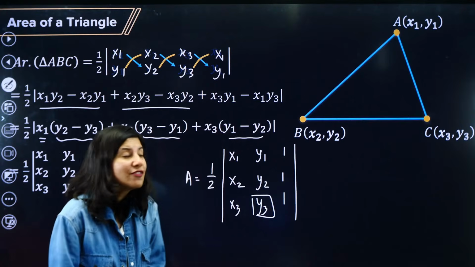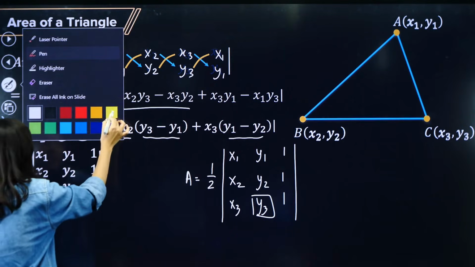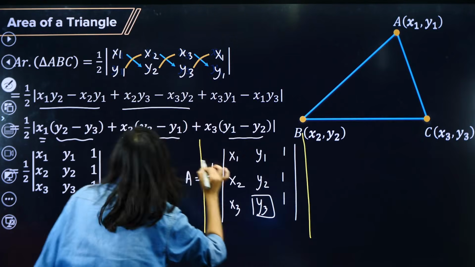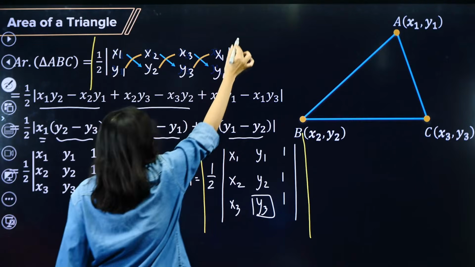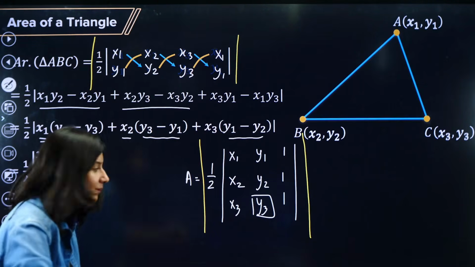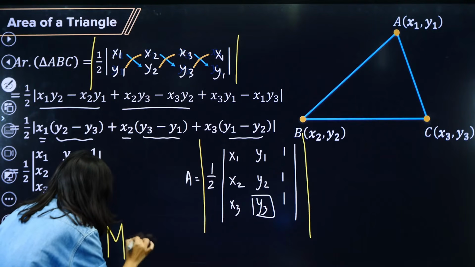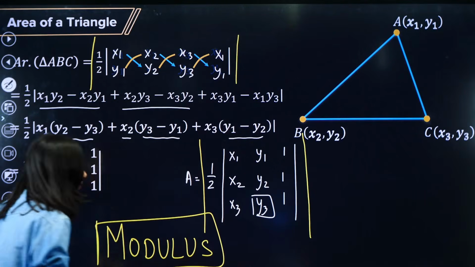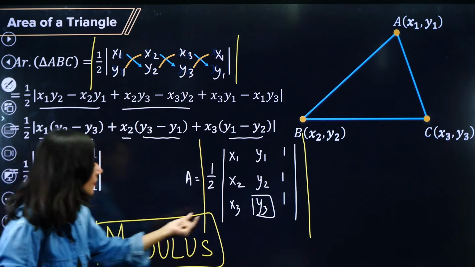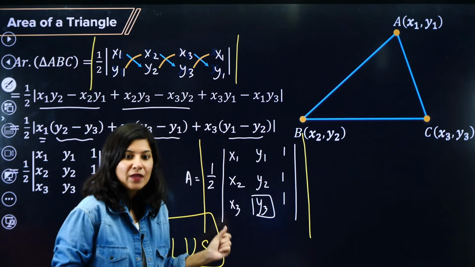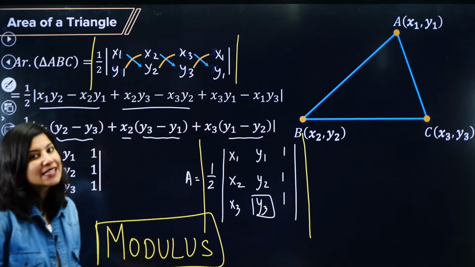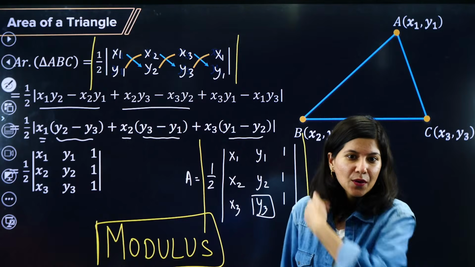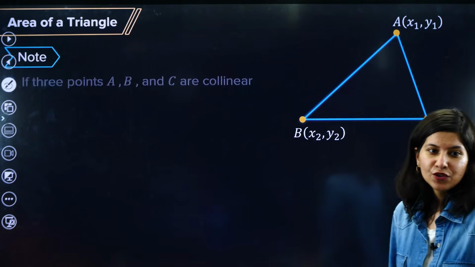So the chances of making a mistake: for area you have to apply the external modulus. In this question modulus is important. Majority of students will forget the modulus in the reverse question, wherein they give you the area but hide a vertex. If you forget to apply the modulus, you are going to make a major mistake. That we are going to do. Okay, clear? Chalo.